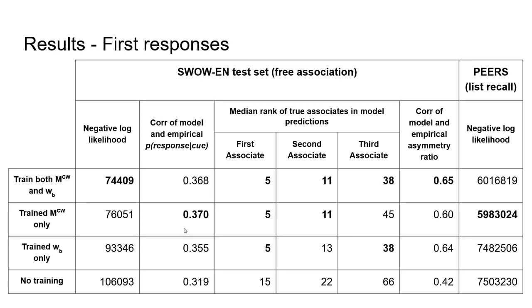On the other hand, the slightly more constrained model, which only trained MCW and had no response word biases, may slightly outperform the full model in predicting empirical response probabilities. And then finally, we also tested all four model variants in their ability to predict list recall behavior in the peers dataset, which is a very large data set of list recall. Here, the model that only trained MCW also seems to outperform the full model in predicting each recalled word given only the previously recalled word.